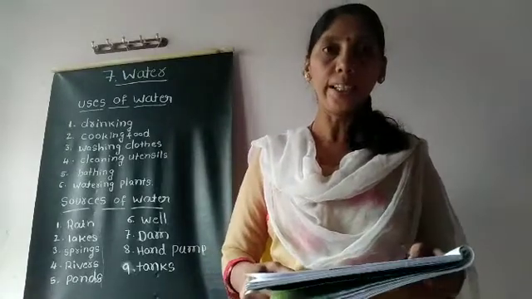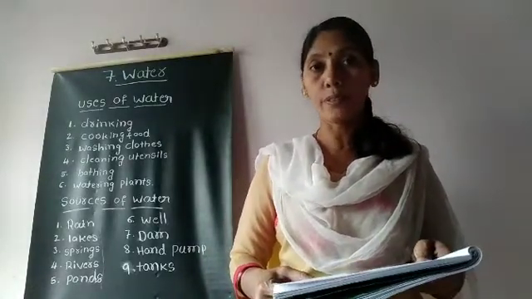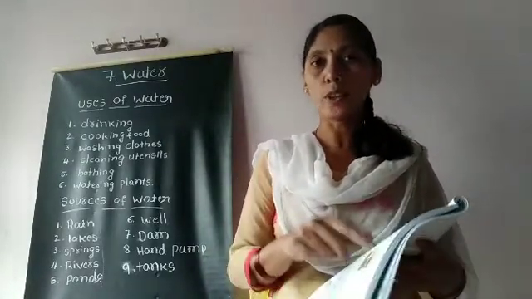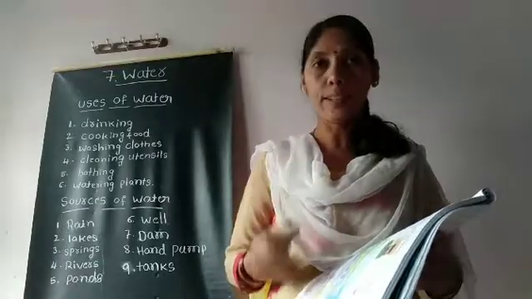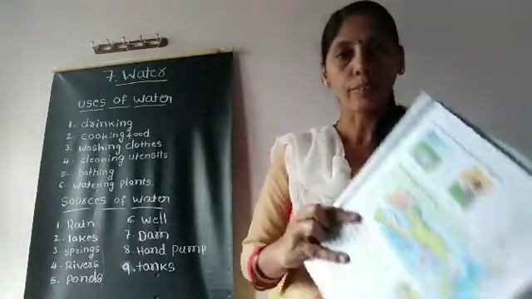Next, here is one activity. Label the sources of water. Here are given some sources of water. You label it. Take your pencil. Well.